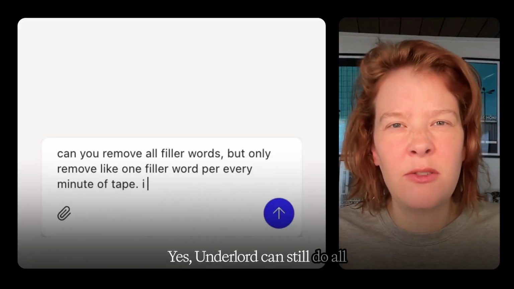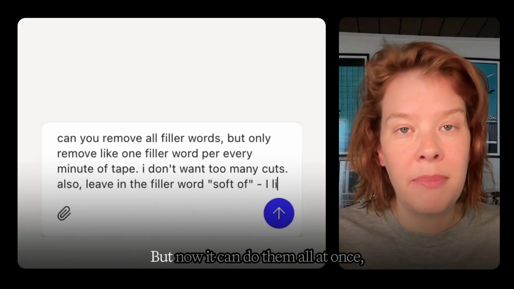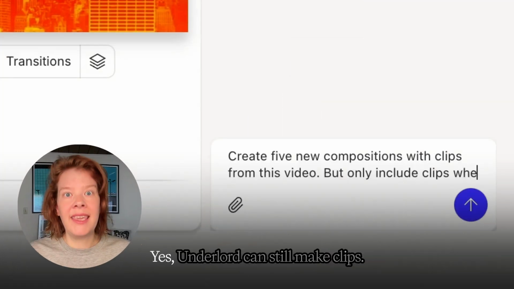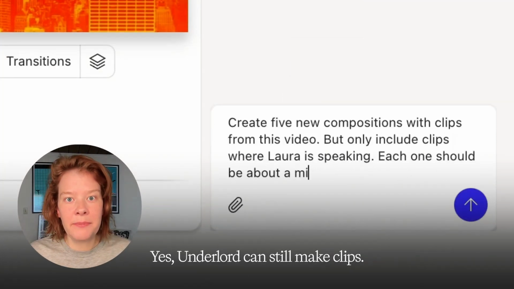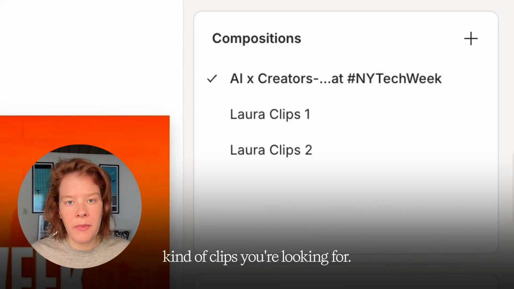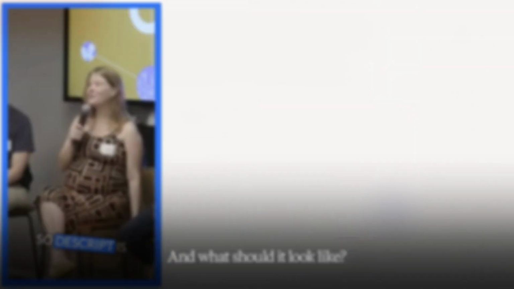Yes, Underlord can still do all of the things it could do before, all of the things you love about Descript, but now it can do them all at once and with way more nuance. Yes, Underlord can still make clips, but now you can tell it exactly what kind of clips you're looking for. Who's talking? About what? For how long? And what should it look like?